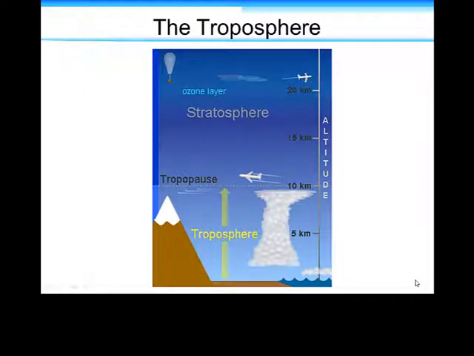So let's go ahead and introduce a few important details about our atmosphere as far as how we talk about it as scientists. And what we have here is a picture with a tall mountain and next to the ocean to give an idea of the height used to define the different parts of the atmosphere. So here we have labeled the troposphere, which is from sea level to about 10 kilometers above the surface of the Earth.